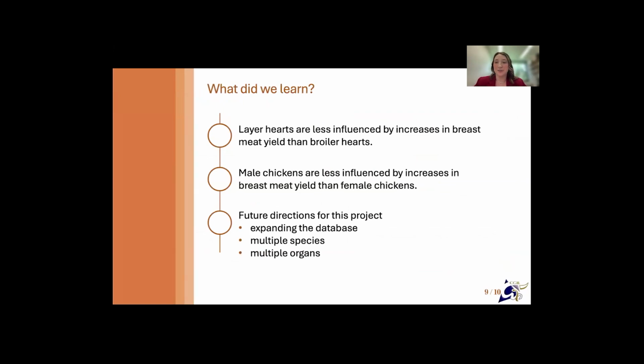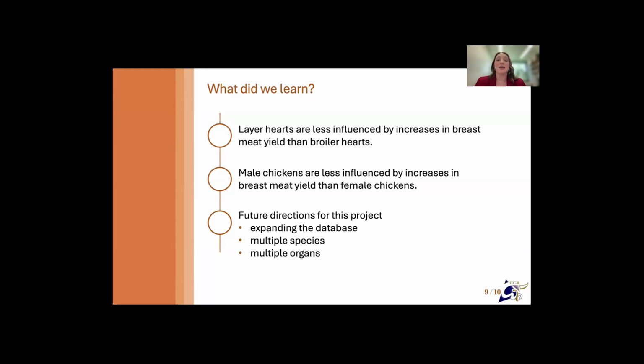So what did we learn in this meta-analysis? We learned that layer hearts are less influenced by increases in breast meat yield than broiler hearts. We also learned that male chickens are less influenced by increases in breast meat yield than female chickens, though this is likely due to the limited data set and how many female broilers were included in the population of that